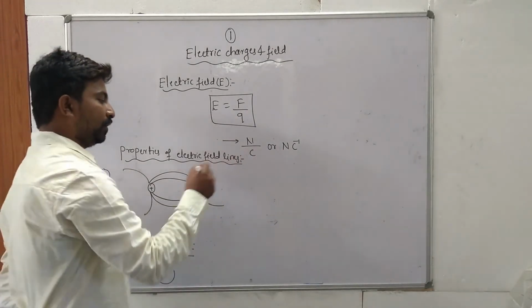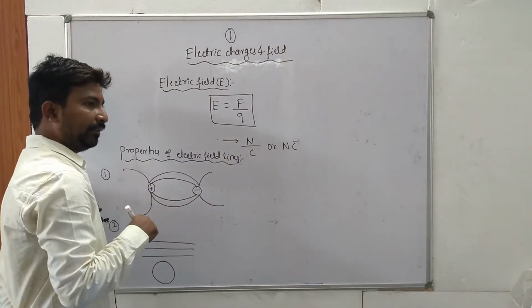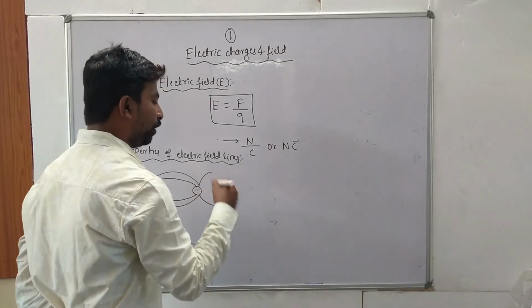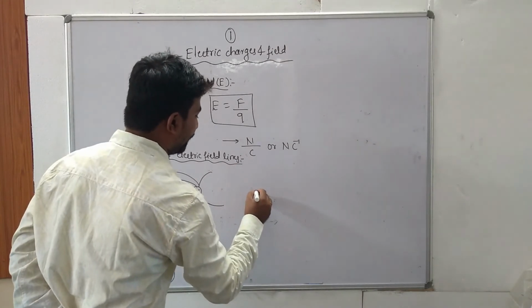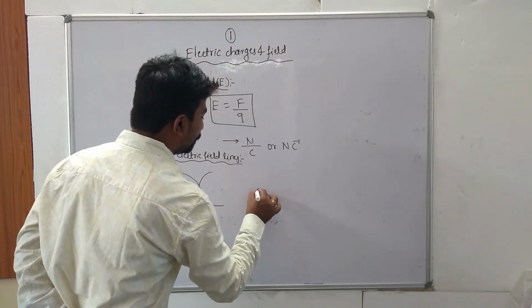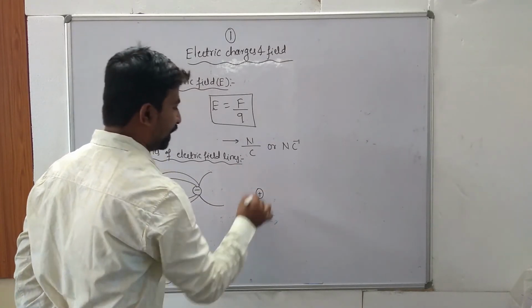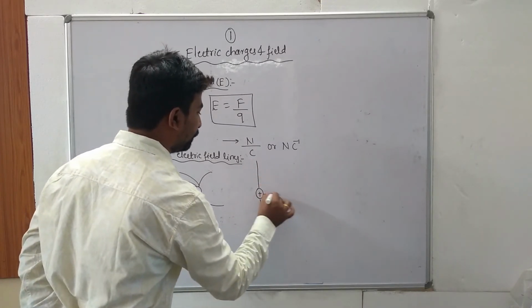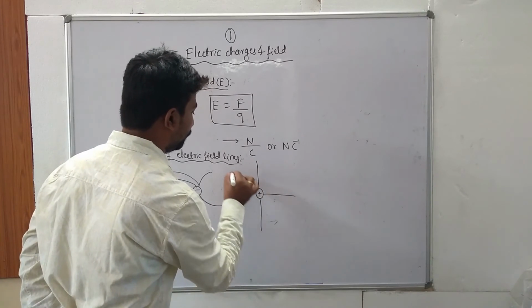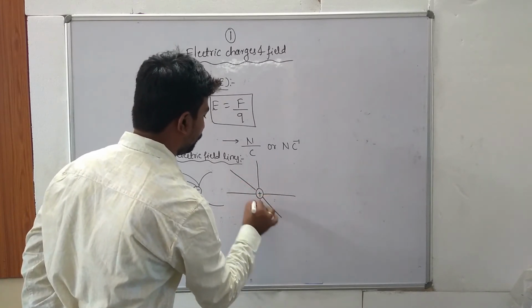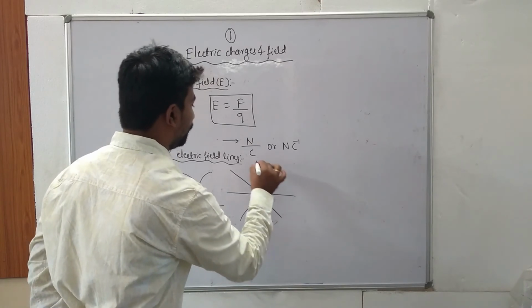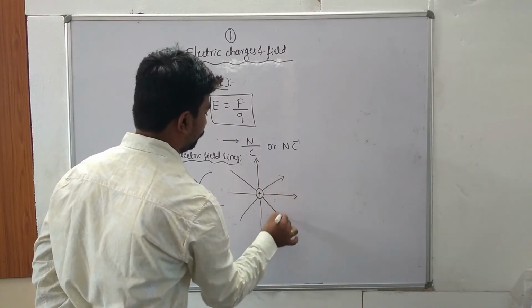So suppose, draw the diverging field lines around a unit positive charge. How to draw the diverging field lines around a unit positive charge? So first we can write positive charge. So diverging means arrow marks pointing outside.